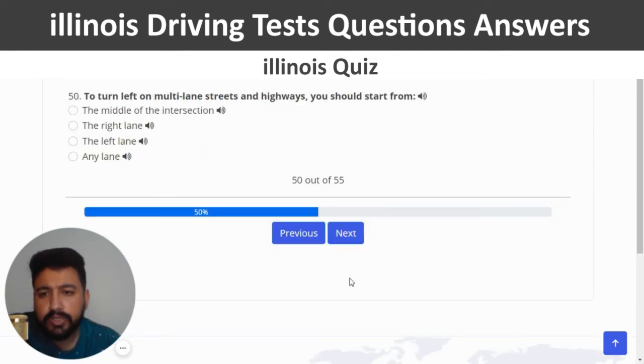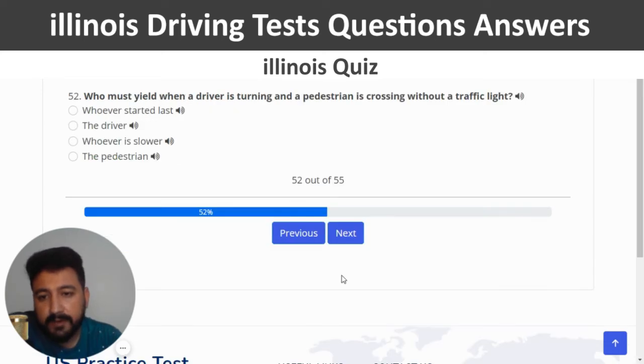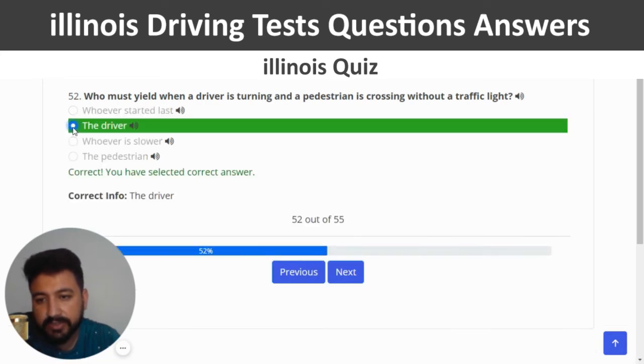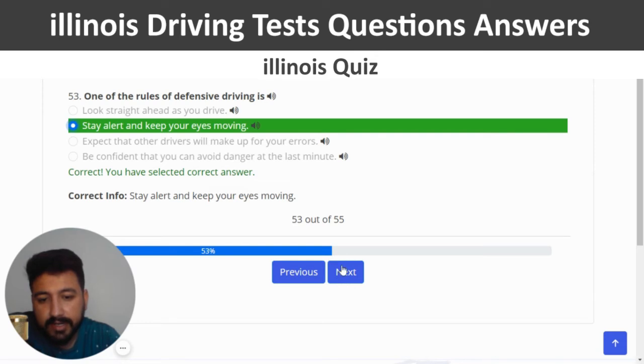Yeah, right. Next. To turn left on multi-lane streets and highways, you should start from the left lane, which is the third one. Next, when passing a bicyclist, you should, so you can choose the second option, which is move as far left as possible. So second option, correct. And next, who must yield when a driver is turning and a pedestrian is crossing without a traffic light? So the answer is the driver, which is the second option. And next, one of the rules of defensive driving is stay alert and keep your eyes moving, which is the second option again, right? And next.